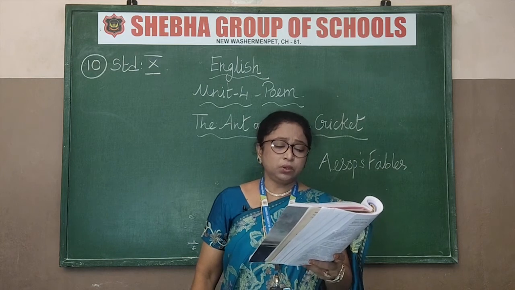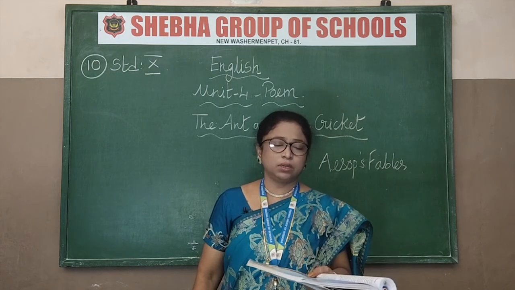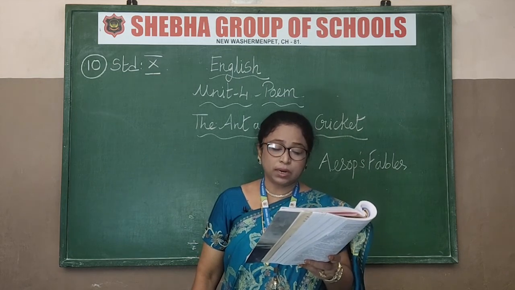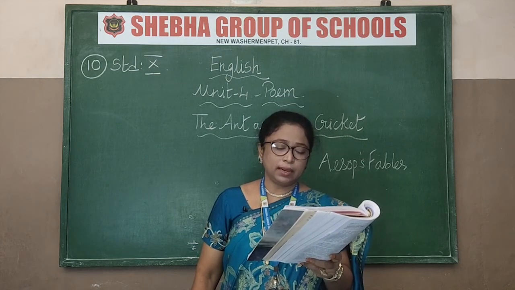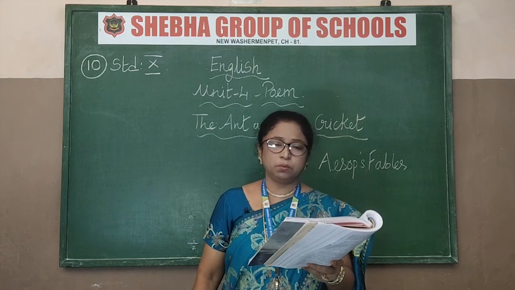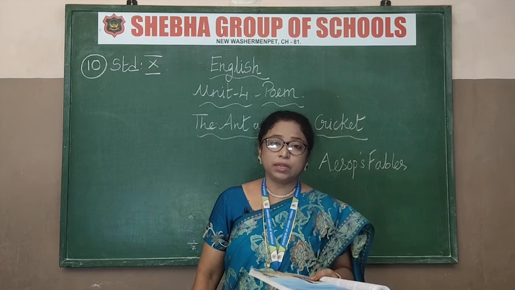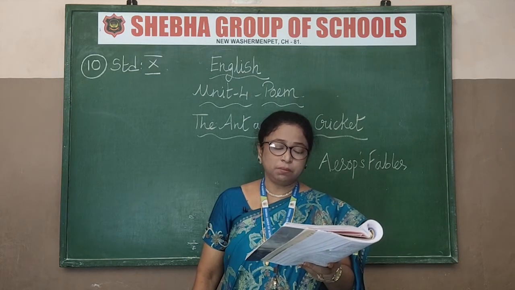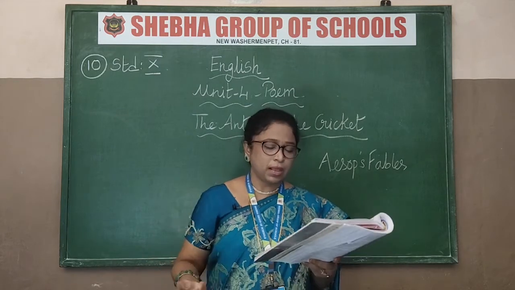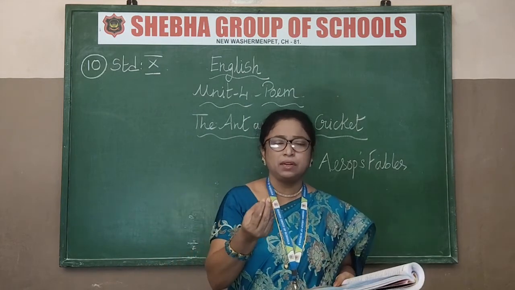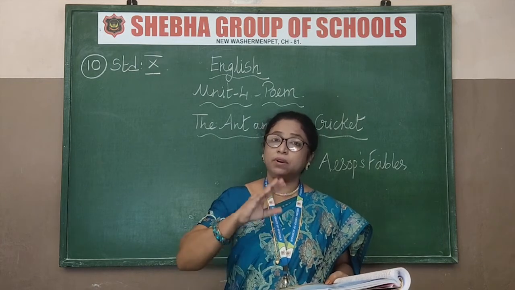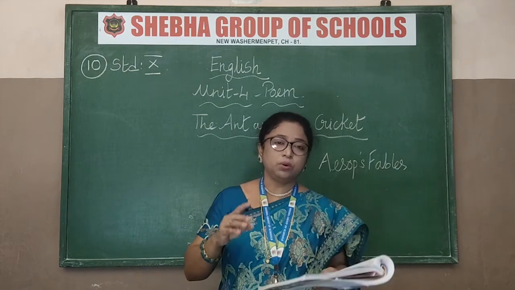To see if to keep him alive he would grant. No, he will not. Okay. Shelter him, shelter from rain. He would grant him shelter from rain and a mouthful of grain. He wished only to borrow. He'll repay it tomorrow. So what is he saying? I'll go to the ant and I will say, please give me some little shelter. That means let me stay in your house for some time, and then let me have a mouthful of grain, little bit to eat, and then not for just taking it, I will return it back to you. So, okay, he wished only to borrow.